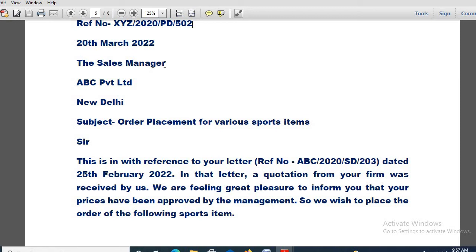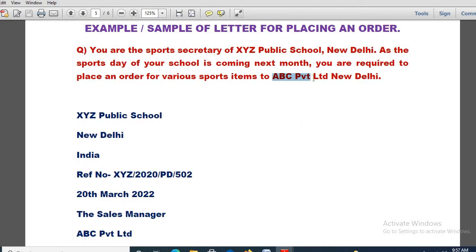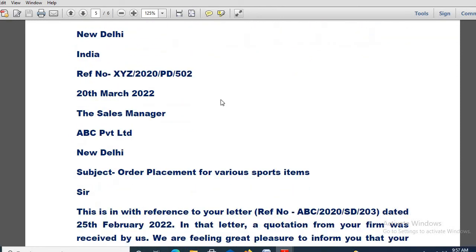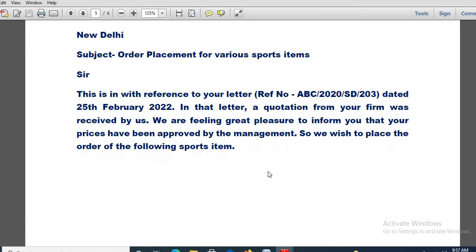Then whom you are writing to has to be mentioned. See, the sales manager. In the question itself it is given, ABC Private Limited, New Delhi, so from there you can write it. For the subject, you can write: order placement for various sports items. This is very, very important. Now after writing this, you have to start. How will you proceed?